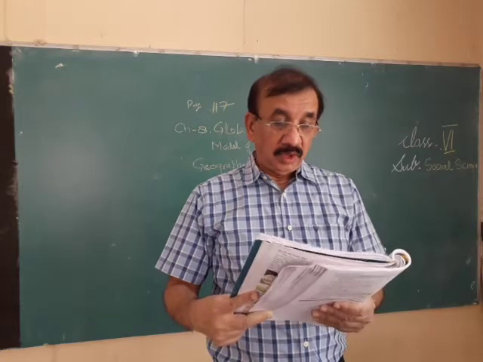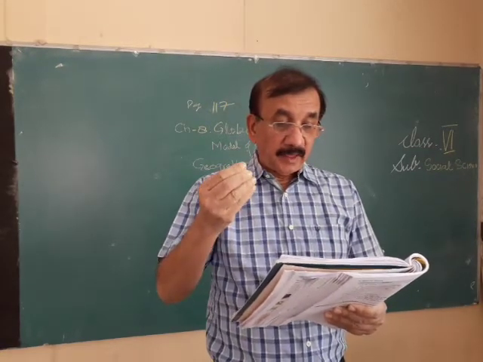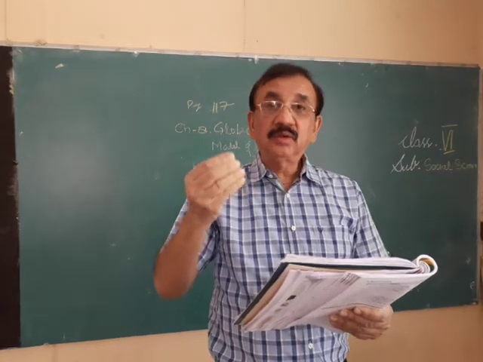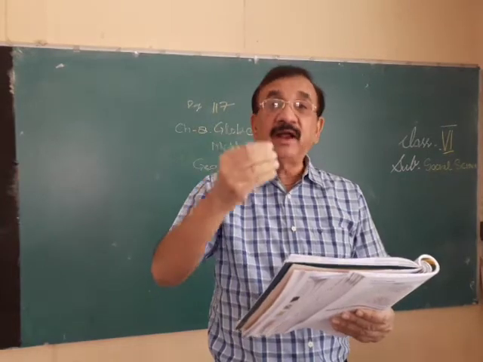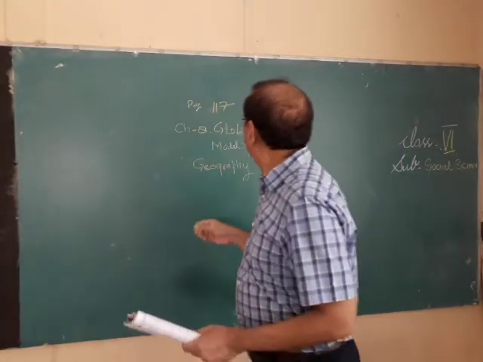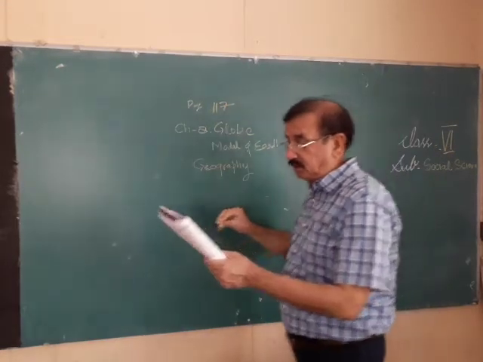So, the Earth looks like an orange, bulging on the side and slightly flat at the top. So we are going to study this globe model of Earth in geography.